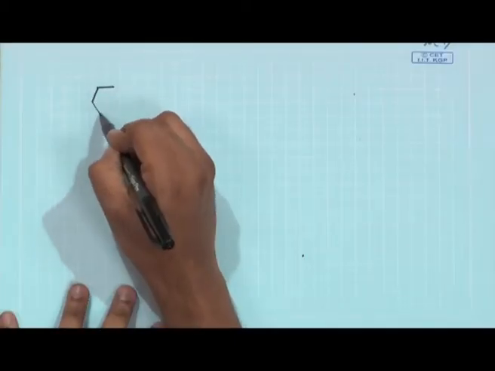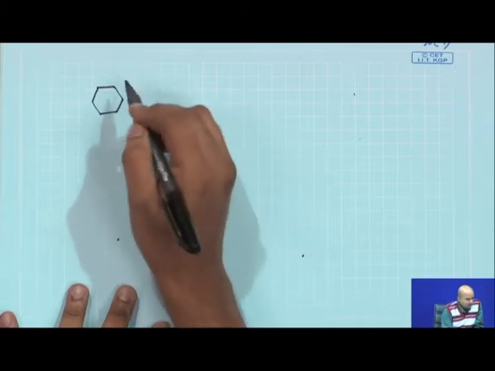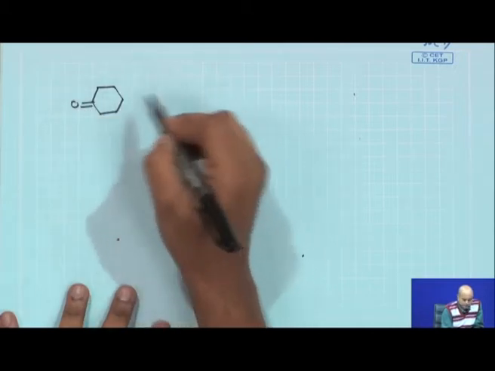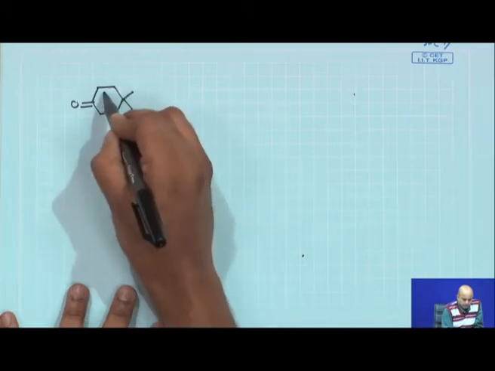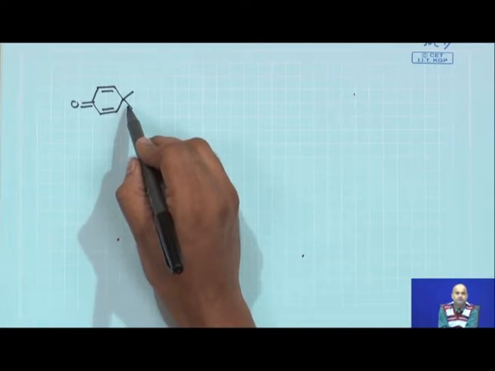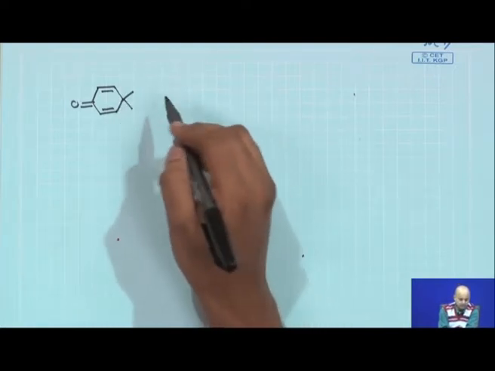Now, for the forward synthesis, I am saying that we will start from a very simple, straightforward molecule whose structure is this structure. Now, this methyl basically serves as the bridge dimethyl.